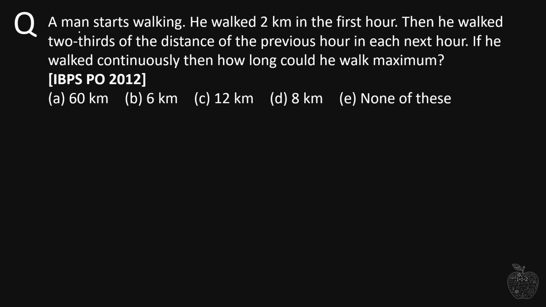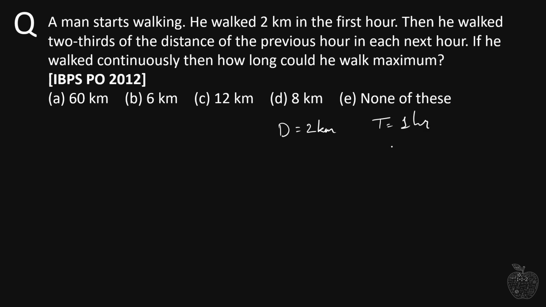Okay. So the question is telling me a man starts walking. He walked 2 kilometers in the first hour. So a distance of 2 kilometers is traveled in 1 hour. That means 2 kilometers is traveled in the first hour. Then he walked two-thirds of the distance of the previous hour in each next hour.